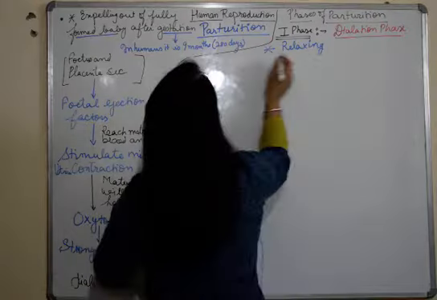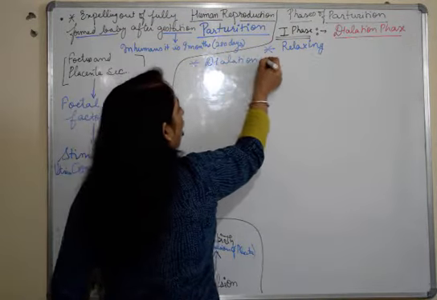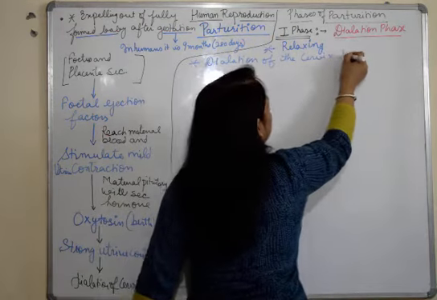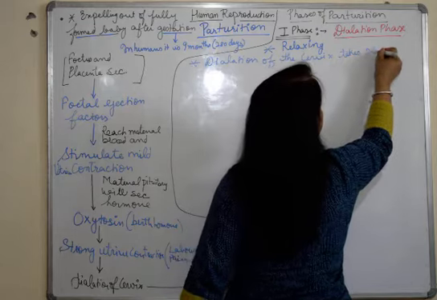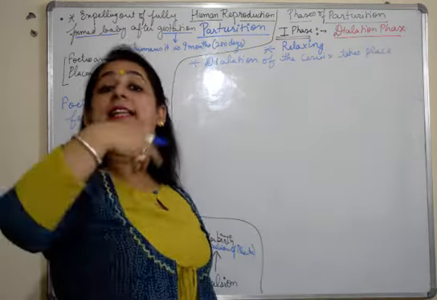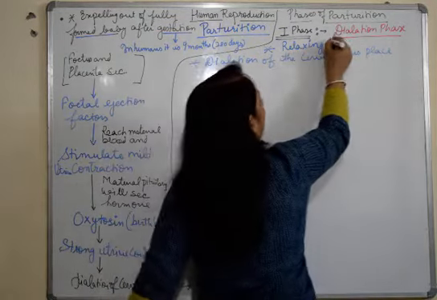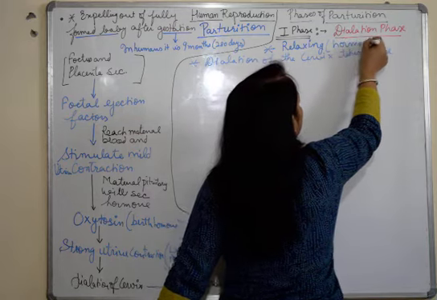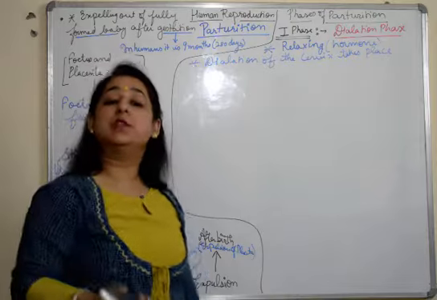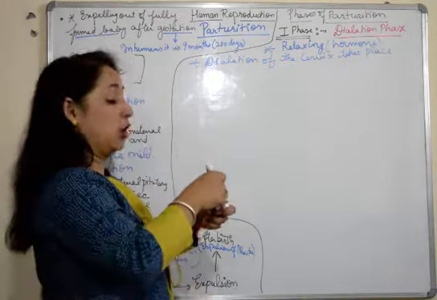And herein, dilation of the cervix takes place. Fine. The cervix is going to dilate. This is the first step, which will then initiate labor pains. So the hormone responsible for the dilation phase is relaxin, and what happens during dilation? The cervix relaxes or dilates.